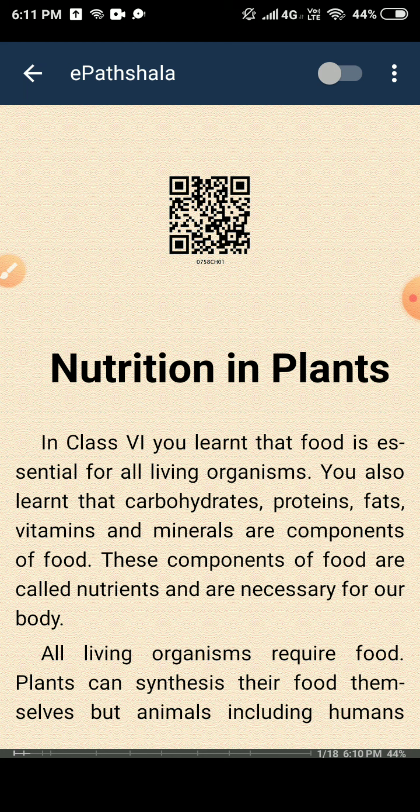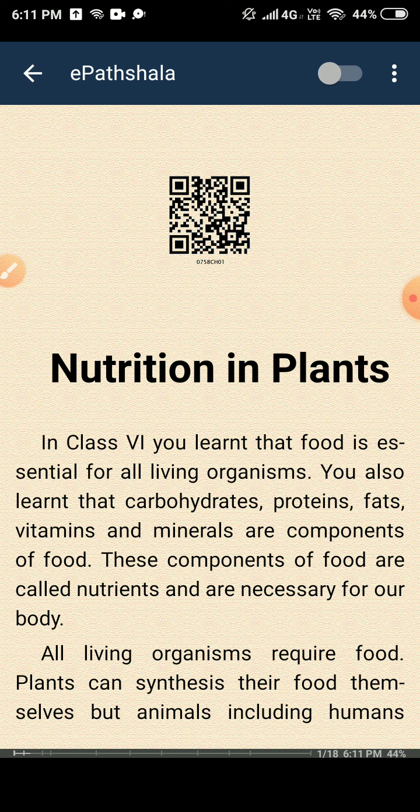So what's nutrition? Come to the point of nutrition. All the components of food are called nutrients because they are necessary for our body. Okay, so all living organisms require food, but among living organisms, plants and animals are coming. Plants and animals both are living organisms.